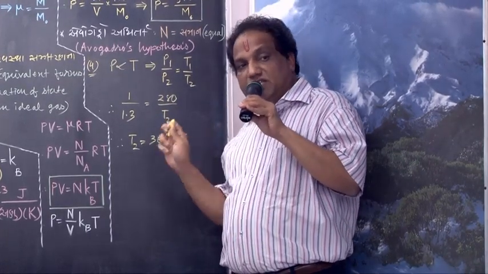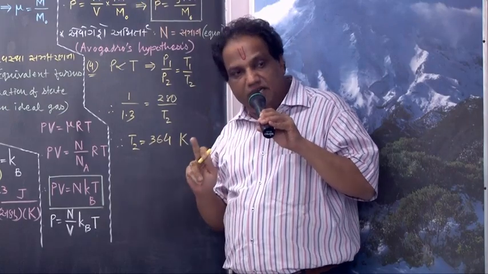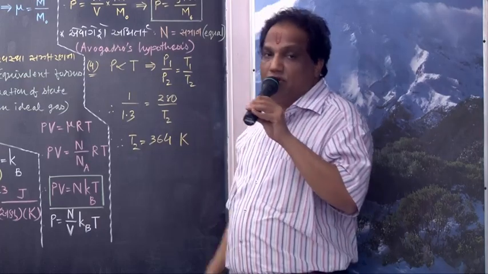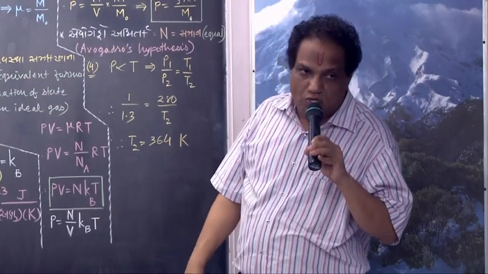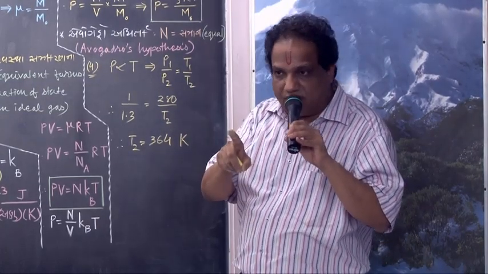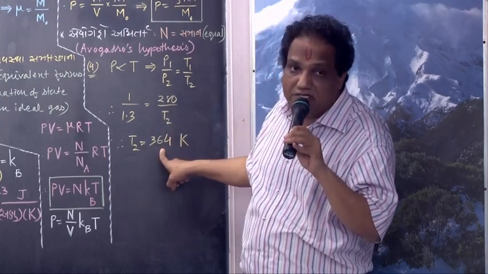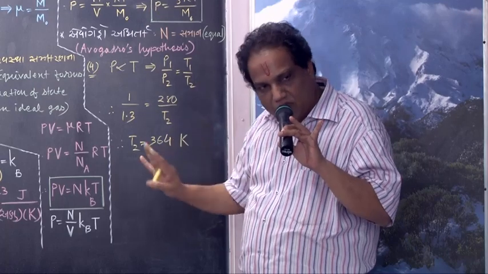But suppose they ask this final temperature in degrees centigrade. Then, come on, Kelvin to degrees centigrade. You should subtract 273. When you subtract 273 from this, you will get 91 degrees centigrade. But no need to find out. Okay, you may leave it like this.